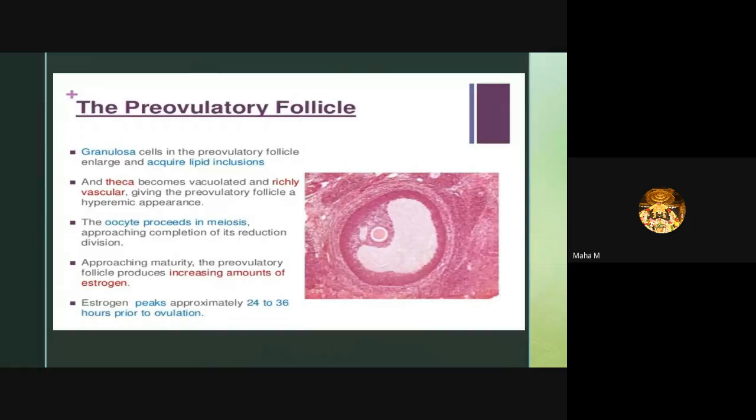The oocyte proceeds in meiosis, approaching completion of its reduction division. Approaching maturity, the pre-ovulatory follicle produces increasing amounts of estrogen. So estrogen peaks approximately 24 to 36 hours prior to ovulation. So prior to ovulation, the FSH surge and LH surge and estrogen level will be higher.